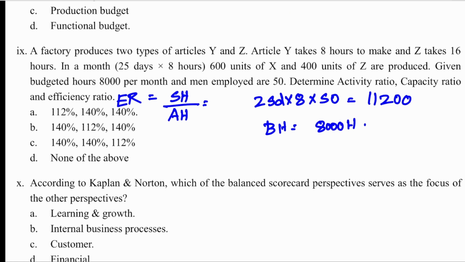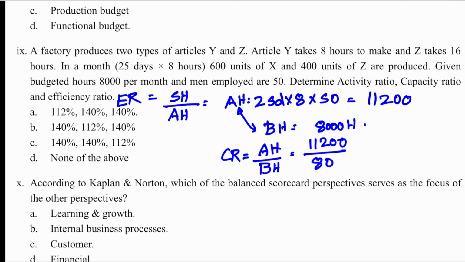Okay, now actual hour and budgeted hour is given in which ratio? It's given in capacity ratio. So capacity ratio is actual hour by budgeted hour, means 11,200 divided by 8,000. So 1.4 means 140%. So that means it has to be either A or C. Okay, so these two are not there.